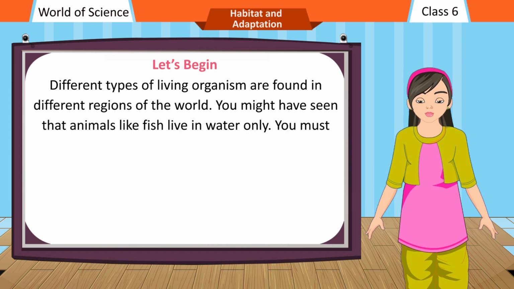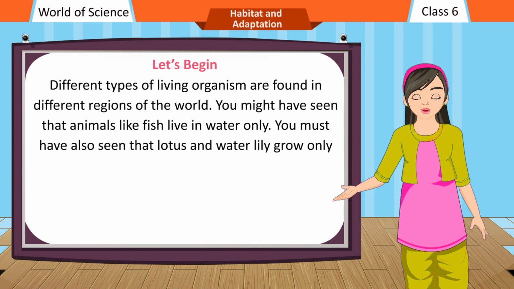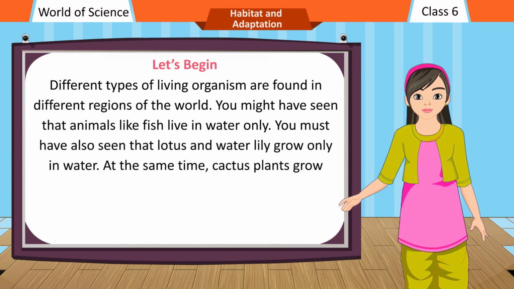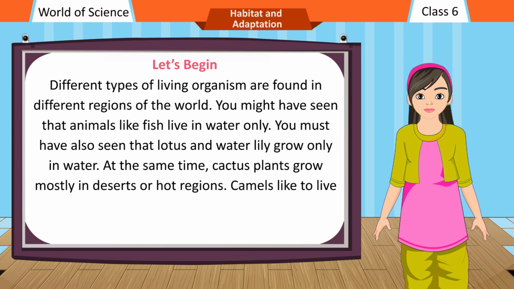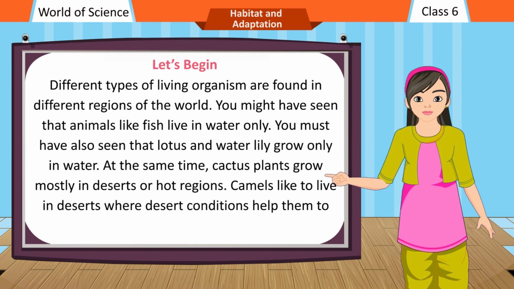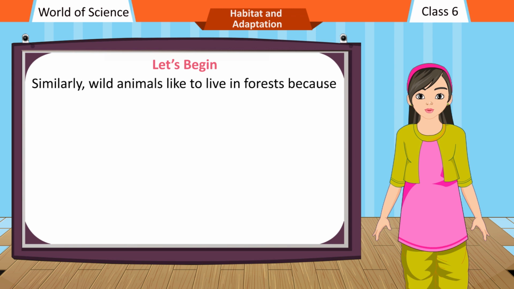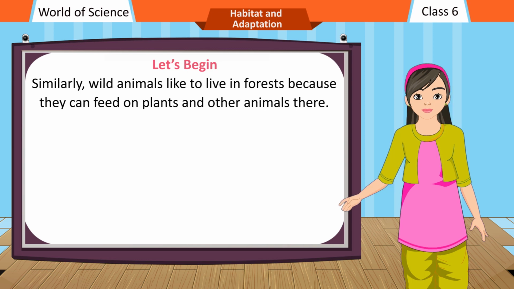You might have seen that animals like fish live in water only. You must have also seen that lotus and water lily grow only in water. At the same time, cactus plants grow mostly in deserts or hot regions. Camels like to live in deserts where desert conditions help them to survive. Similarly, wild animals like to live in forests because they can feed on plants and other animals there.